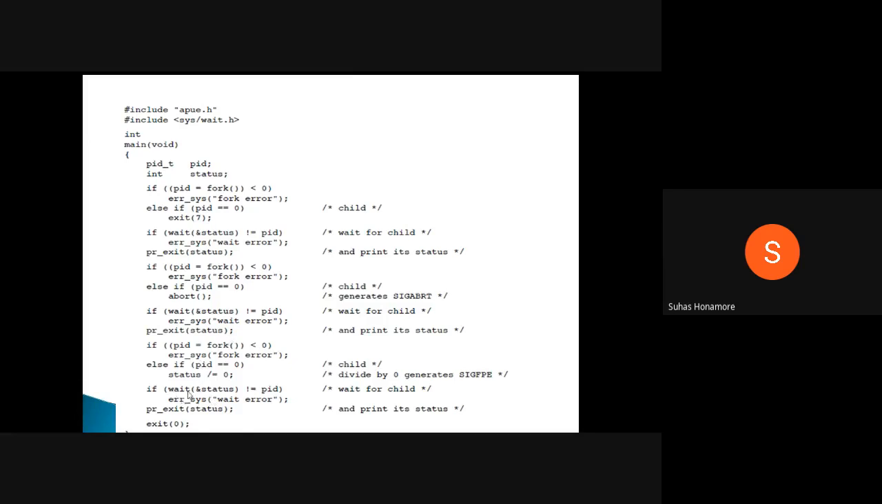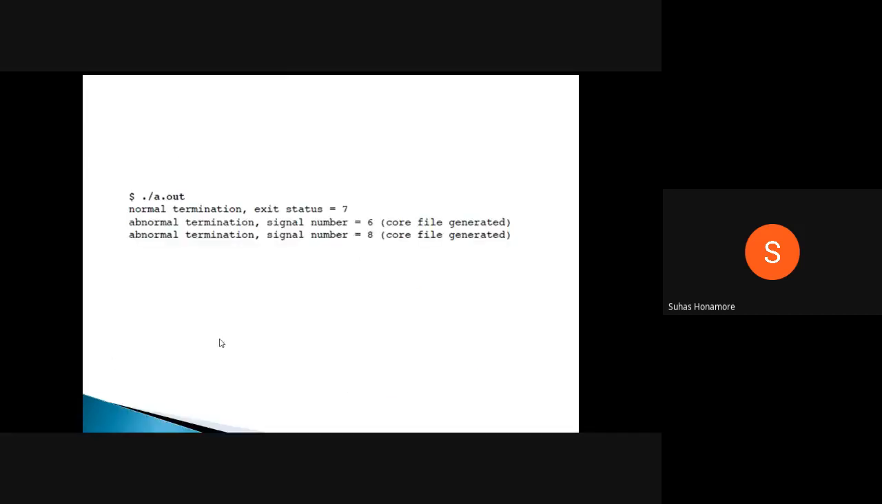So here the parent is waiting. In the wait function, it's checking for the status. Whatever status you receive, that will be printed here. Then exit 0 is nothing but the parent process exiting from here. Now we'll see the output.